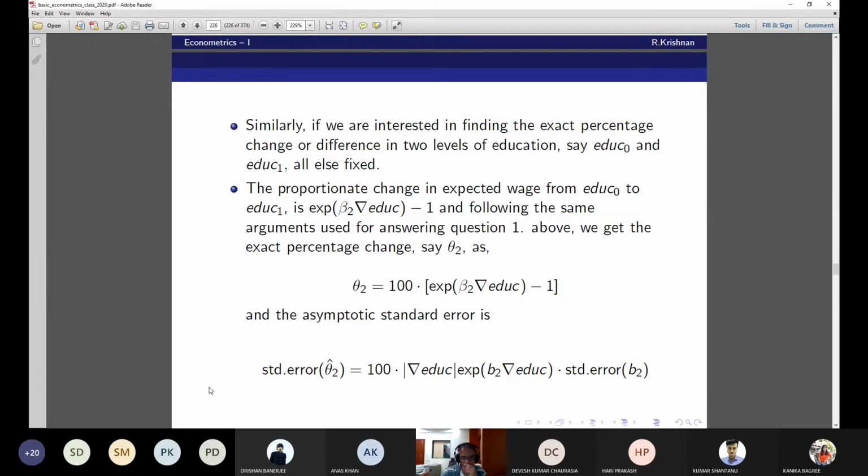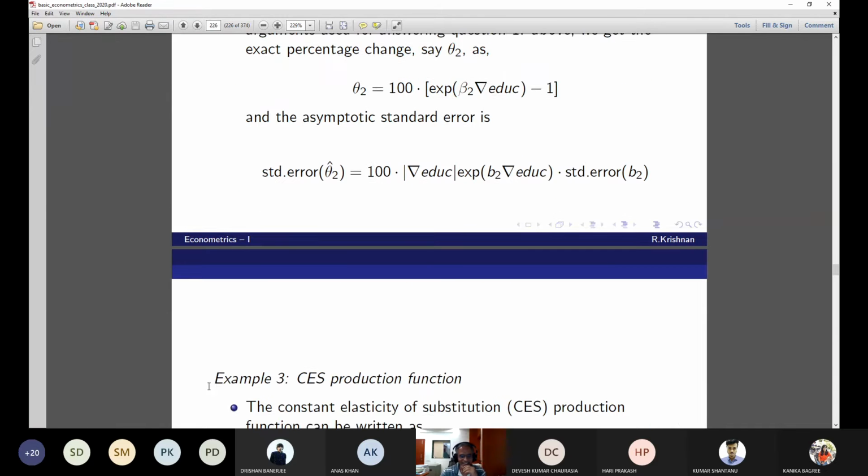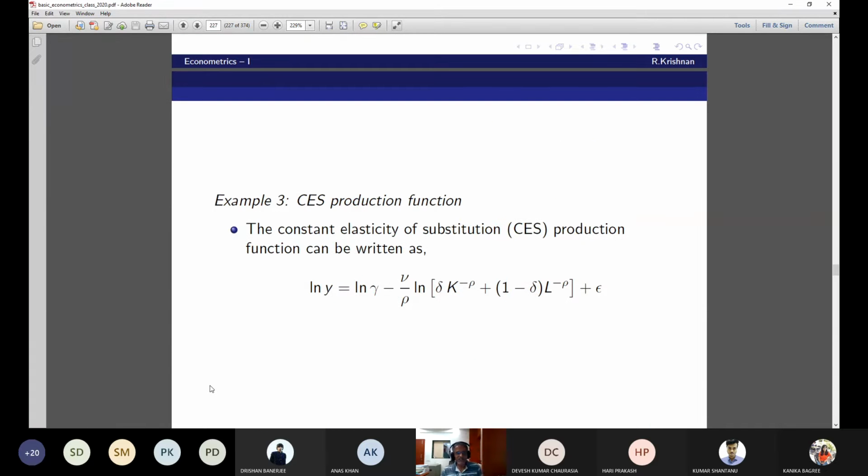Okay, now there's some more for you. Take the next question. That's really a tough question. Constant elasticity of substitution production function. This is right from the literature.